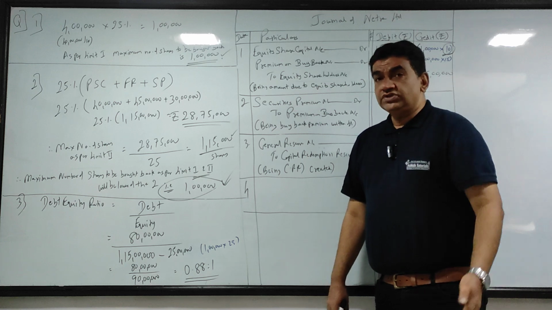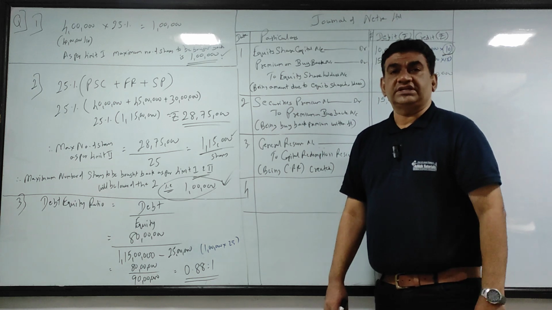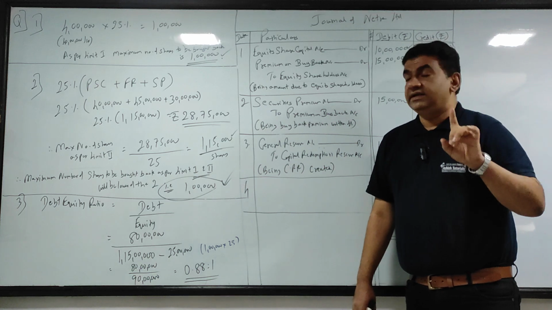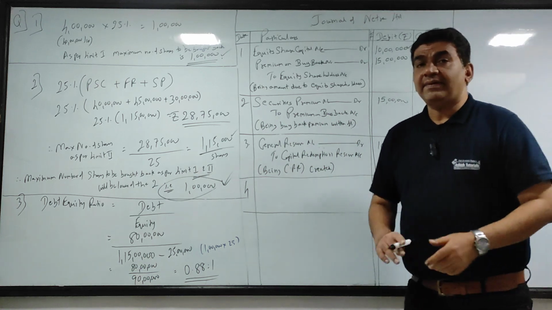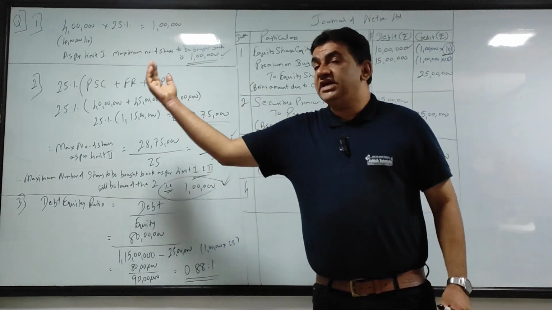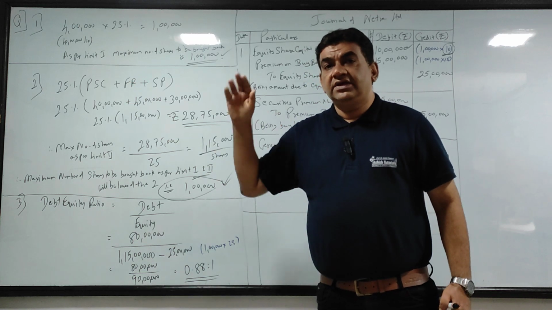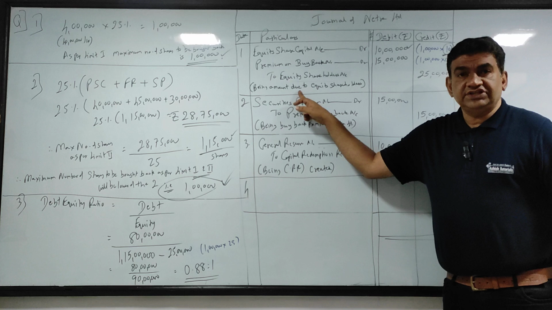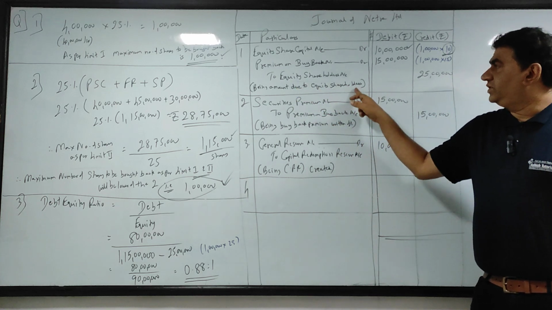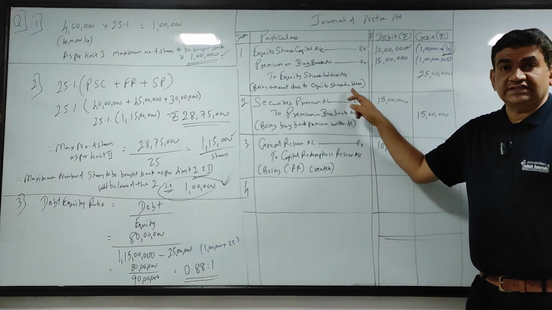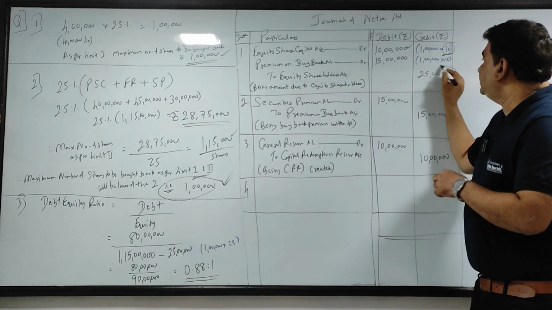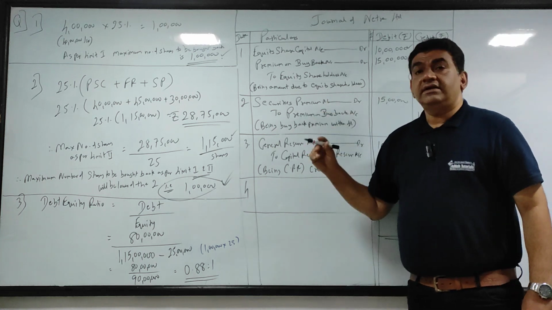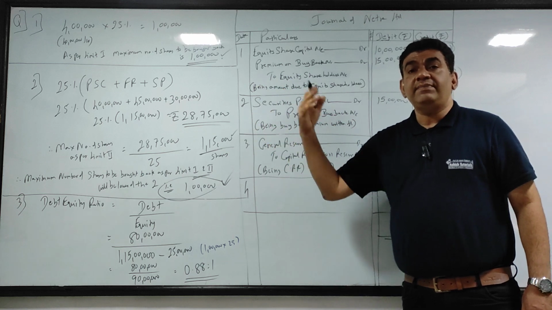Those who are autonomous students, you see what your college does. Okay, चलो. Now the last entry, very simple. See guys, क्या था बायबैक? इक्विटी शेयर होल्डर्स से शेयर्स वापस लेना है, उसके सामने उनको पैसा देना है. What is written in narration here? Being amount due to equity shareholder in the first transaction. हमने इक्विटी शेयर होल्डर्स को क्रेडिट किया है 25 lakhs. What we have written? This amount is due to them, payable to them.